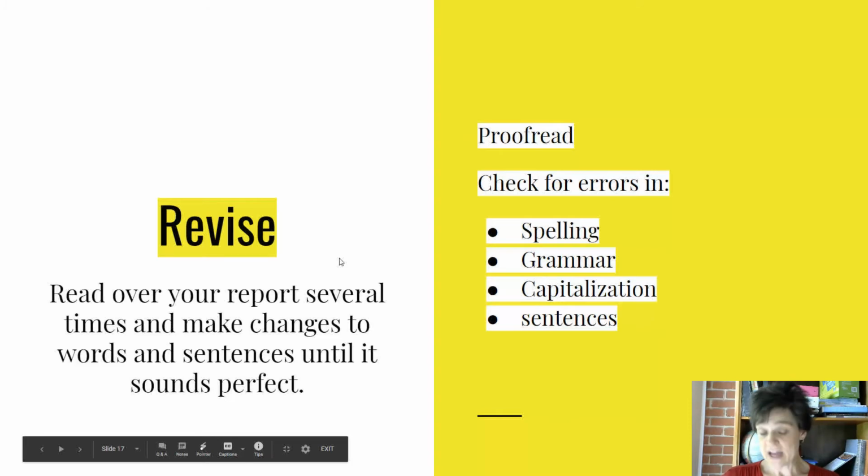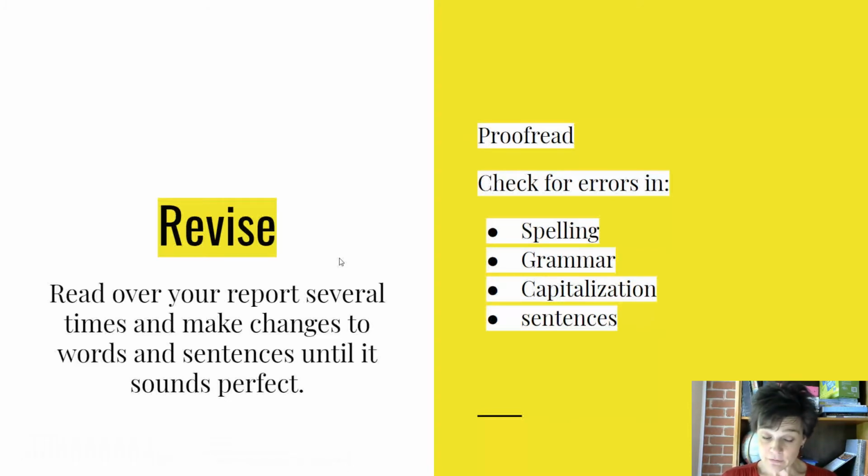Read the report several times. Read it out loud to yourself. Actually, don't read it out loud. Just read it in your mind. Read that thing about 3 times, your rough draft. And as you read it, make changes. Say, you know what? I don't like that word. I need to change that word. And use your proofreading marks to change it, whether you're going to delete it or move it or whatever you're going to do. Or you might say, I think this sentence should actually go before this sentence. So move it. Use your pen to circle it, do the arrow over, and move it. Change it up.